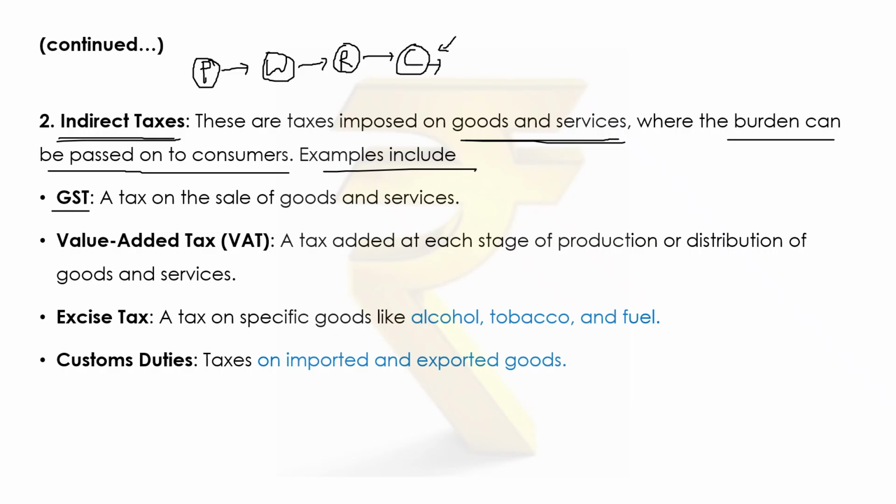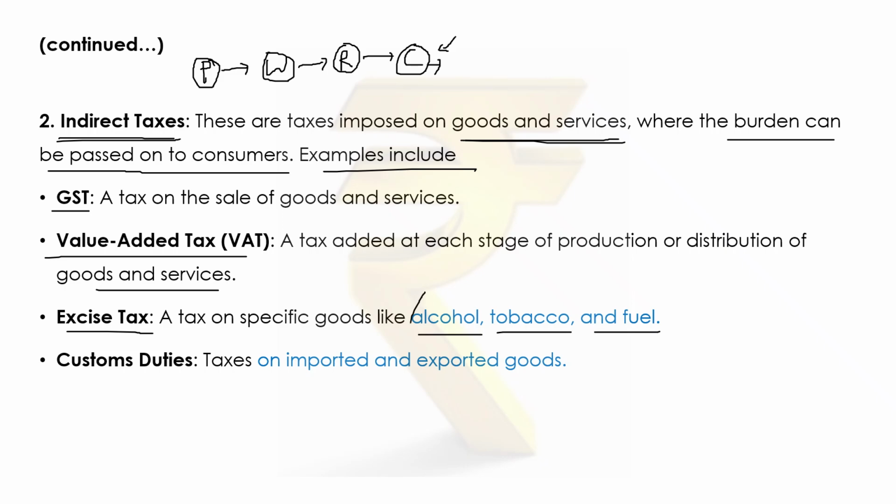And value added tax is also one of the indirect taxes, a tax added at each stage of production or distribution of goods and services. And excise tax, a tax on specific goods like alcohol, tobacco and fuel.